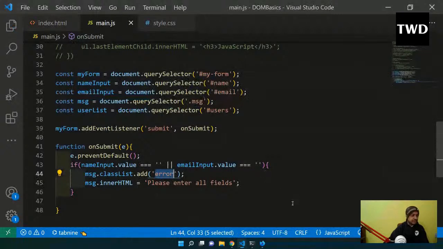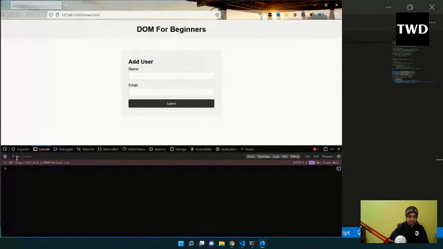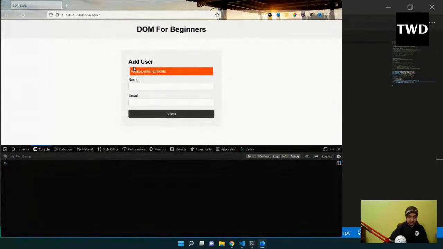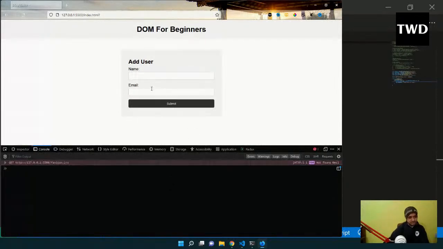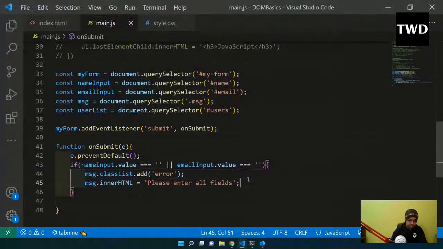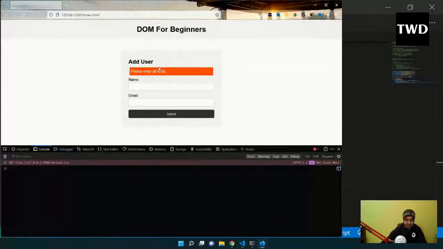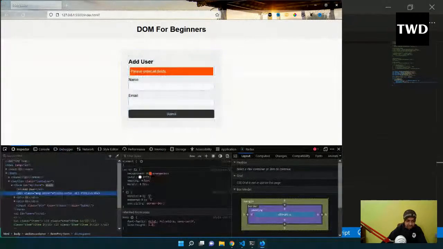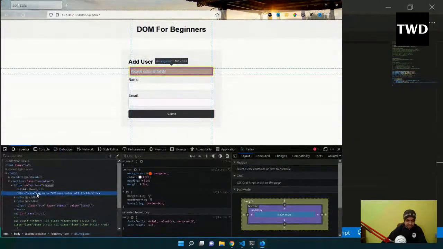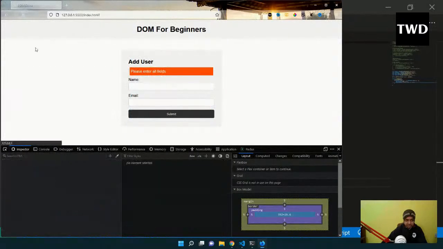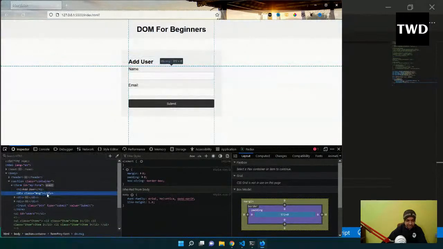So let me save it, and then if I come back here and submit it, we get 'please enter all the fields'. This thing has been done. Now there is not a bug, but a problem: it is still there, and till I refresh it, it will be there. This is not a good user experience. I want it to be removed after maybe 2 or 3 seconds. If I submit it and inspect it, you'll see that the msg div with the ID of message has this error class added to it. If I refresh it, this message is again empty, nothing is there.